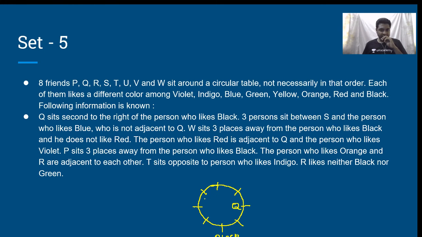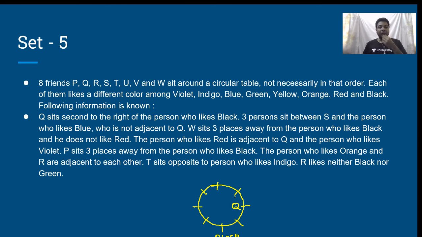W sits 3 places away from the person who likes black. 3 places away from black means W can sit here to the right of Q, or W can sit over here on either side. And he says W does not like red. Okay. W sits in one of these 2 places and W does not like red.